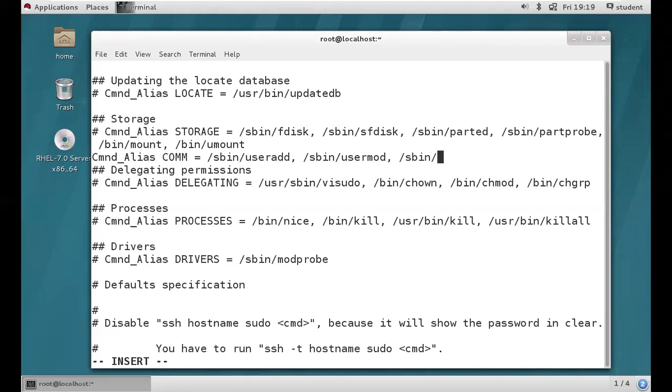Like this, you can add the commands according to your requirement. Got it, guys?